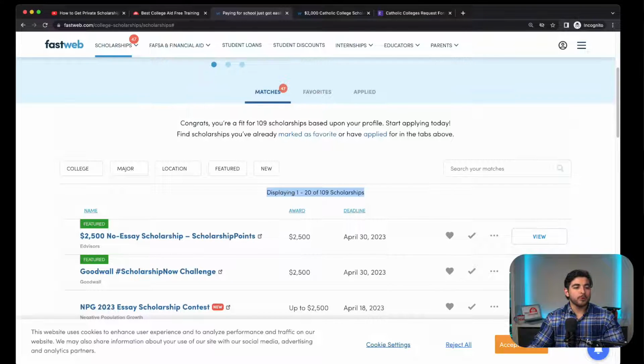So now I want to go over some pointers or some relevant pieces of information with regards to private scholarships. So number one, it is usually never too early or too late to apply for private scholarships. You can apply, as I mentioned earlier, to scholarships that are available for students who are freshmen, sophomores, juniors in high school. You don't have to wait till your senior year of high school. And then once you're in college, yes, granted, the majority of scholarships are available for students who are seniors in high school, but there's still going to be a lot of opportunities available for students who are in college. It's just a matter of, again, using search engines to look for those particular opportunities.